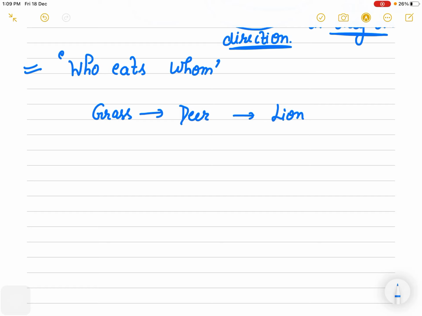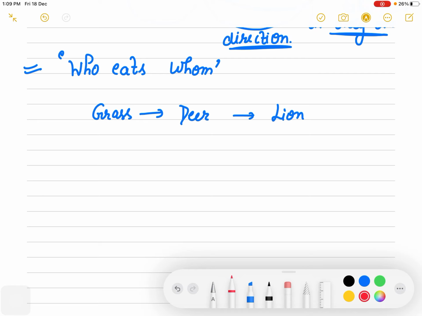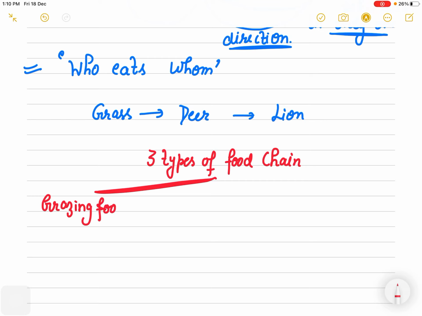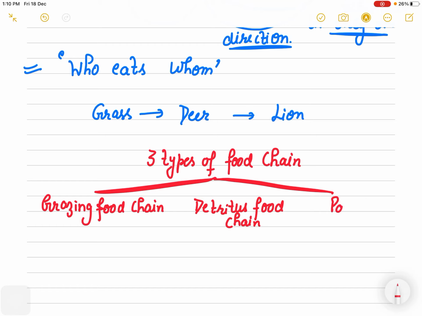Now when we talk about food chains, there are generally three types of food chain. One we already talked about, that is the grazing food chain, the simple grazing food chain. The second food chain is the detritus food chain, in which detrivores play a role. Then the third is the parasitic food chain, right? This is the third, the parasitic food chain.